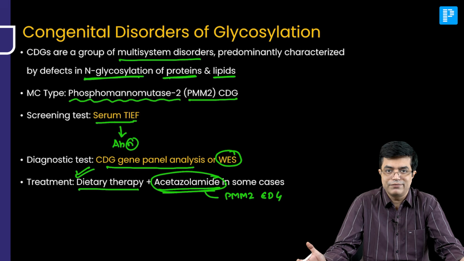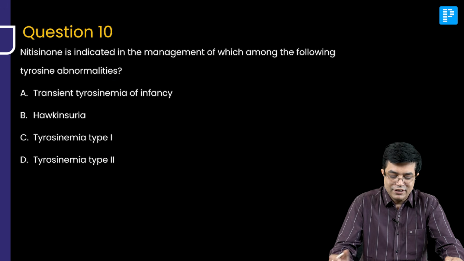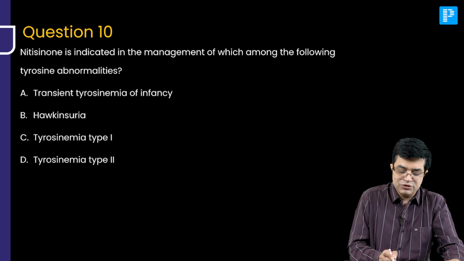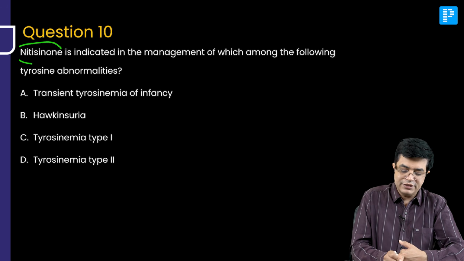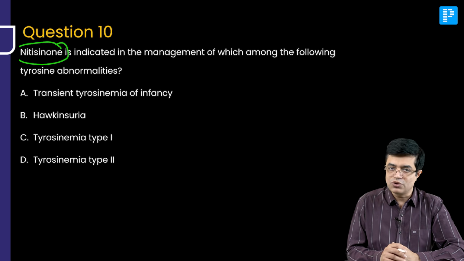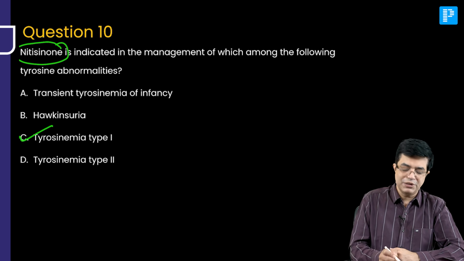Rare things, because pediatric science is vast. We cannot do everything. Question number 10. Nitisinone is indicated in the management of which among the following tyrosine abnormalities? Nitisinone is a 4-HPPD inhibitor which is considered the drug of choice in patients of tyrosinemia type 1.